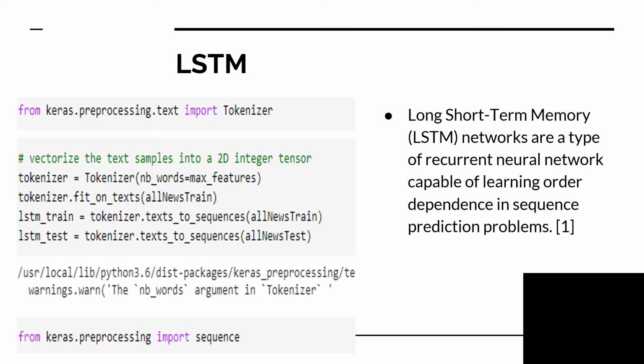Next, LSTM was implemented. LSTMs are recurrent neural networks which are capable of learning order dependence in sequence prediction problems. As we see here, all news train and all news test are the two different training and test sets of the news headlines, which are being used in LSTM train and LSTM test.